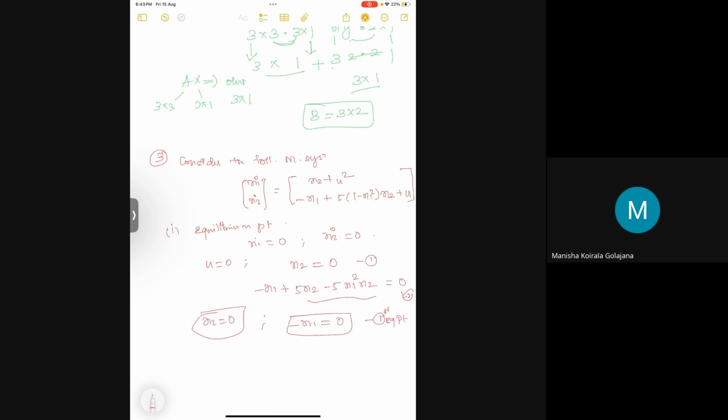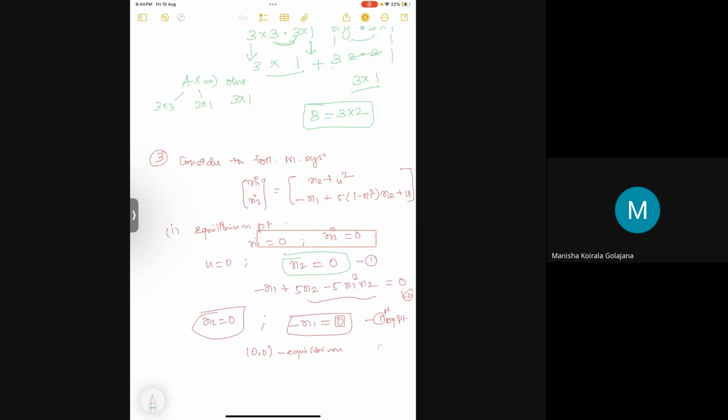Now look for any other possibility. 0, 0 is an equilibrium point. Is there any other way you can keep x1 constant and put x2 at some other value? There is no way, because according to this problem, the first equation suggests x2 will be 0. It's fixed. You cannot do anything about it. So this is the only equilibrium point for the system.